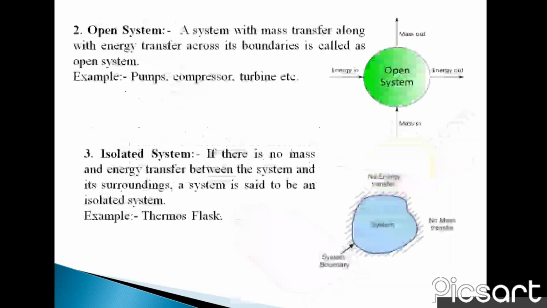Second is open system. The system in which mass along with energy transfers across the boundary is called an open system. For example, pump, compressor and turbine. We know that in the compressor we provide work, then air can enter and leave the system. Then third is isolated system. If there is no mass and energy transfer between the system and surrounding, it is called an isolated system. For example, thermos flask, but there is no truly isolated system in the universe.